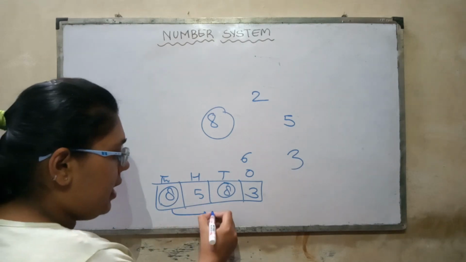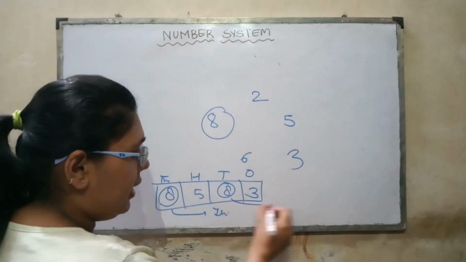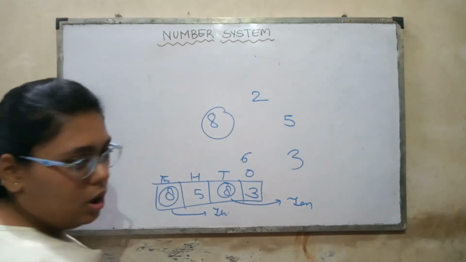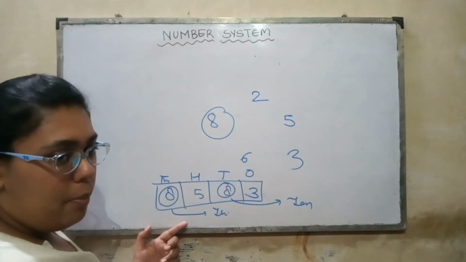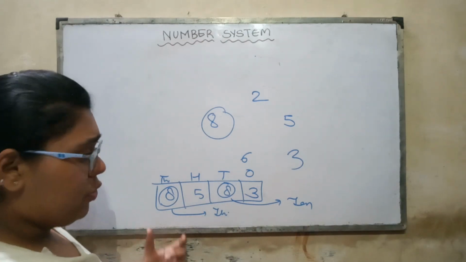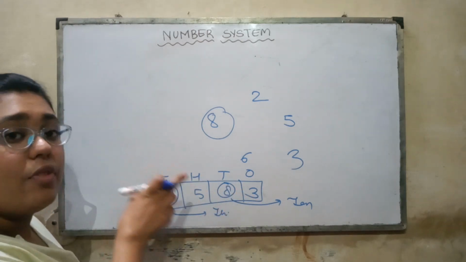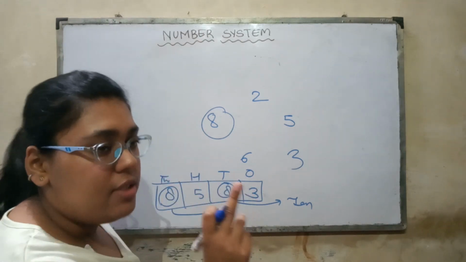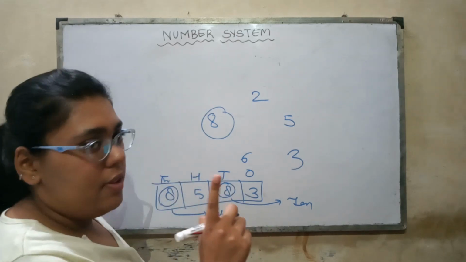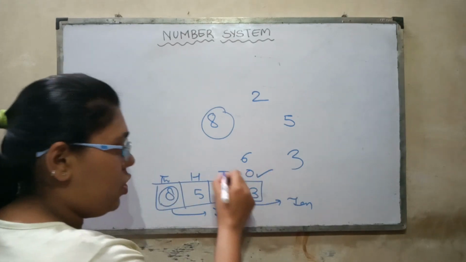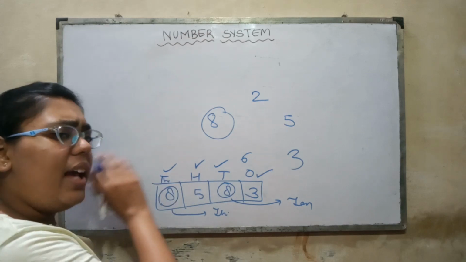The first 8 is at the thousands position, while the second 8 is at the tens position. So both these numbers have different place values because they are occurring at different positions within a single sequence of numbers. But for the face value, they have the same face value, whether they occur at ones position, tens, hundreds, thousand, or at any other position.